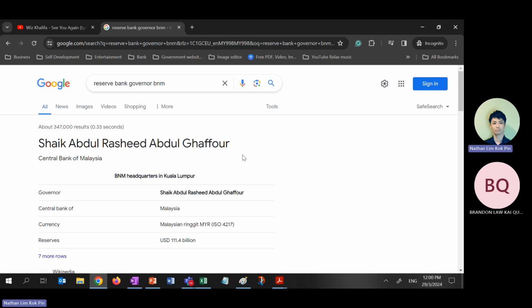Syed Abdul Rashid. What if the news article said Syed Abdul Rashid just declared the OPR to decrease, but you don't know who Syed Abdul Rashid is? Then you cannot write, because you don't even know whether this one is binding or not, right? Whatever is the speech, is it good or not? Is it controlling the monetary policy or not?